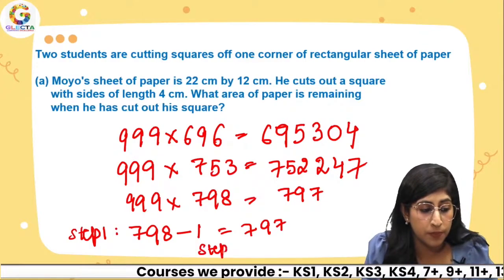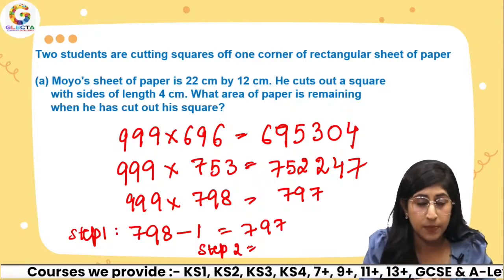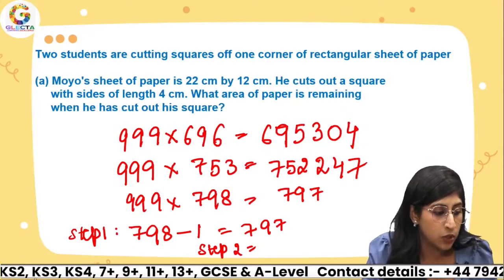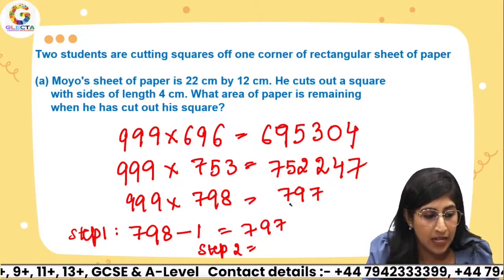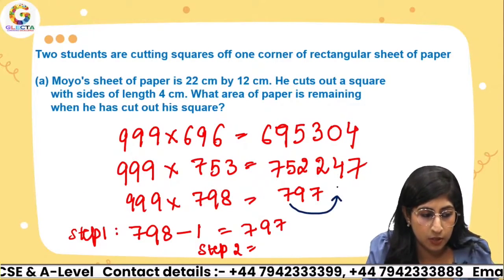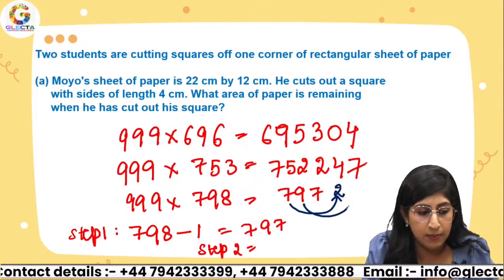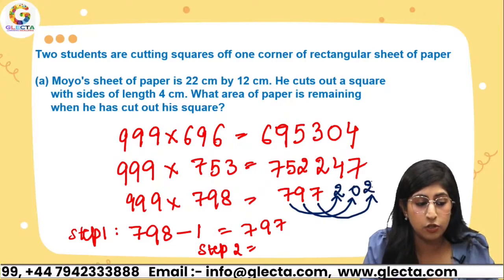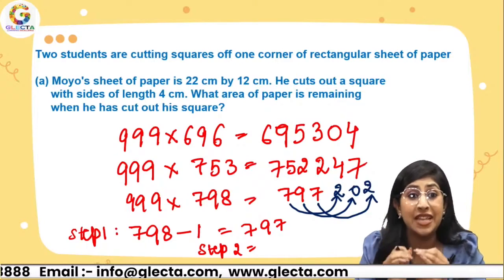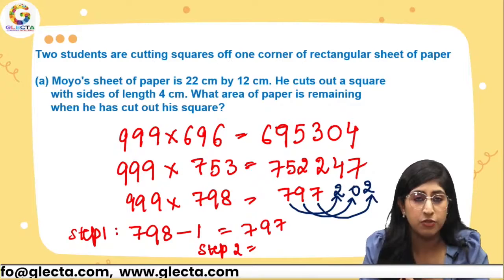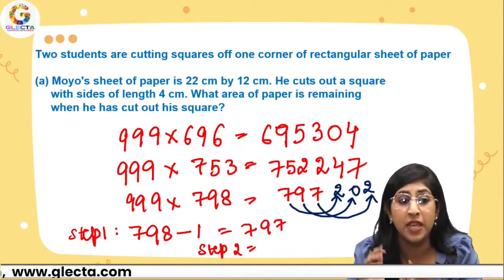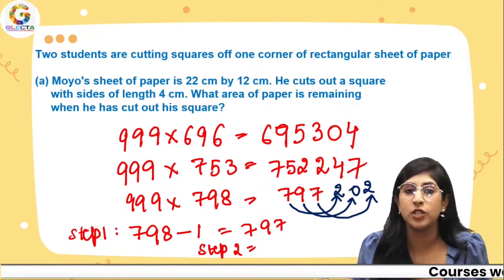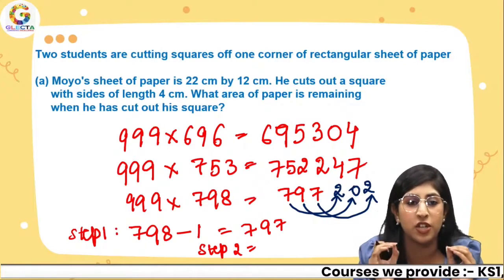Now, whatever numbers you're getting, like over here, I have 797. Step number 2, whatever numbers that you get, take them all away from 999. So what you can do is 9 minus 7, that's 2. 9 minus 9, 0. 9 minus 7, 2. So my answer is 797,202. Now I want you guys to check it on your own. Multiply 999 yourselves by any 3-digit number.